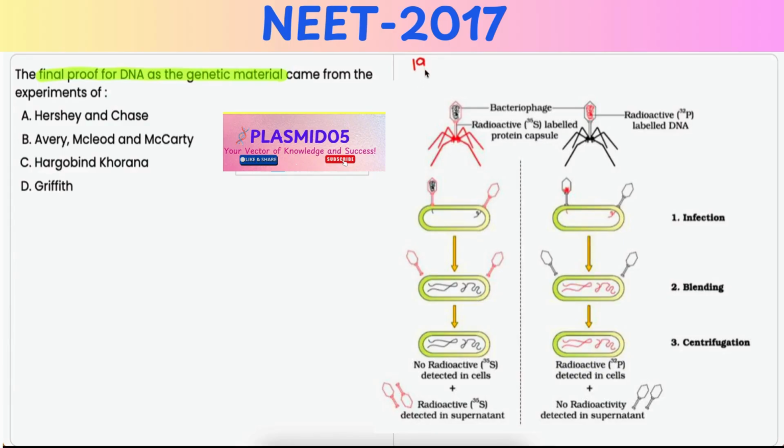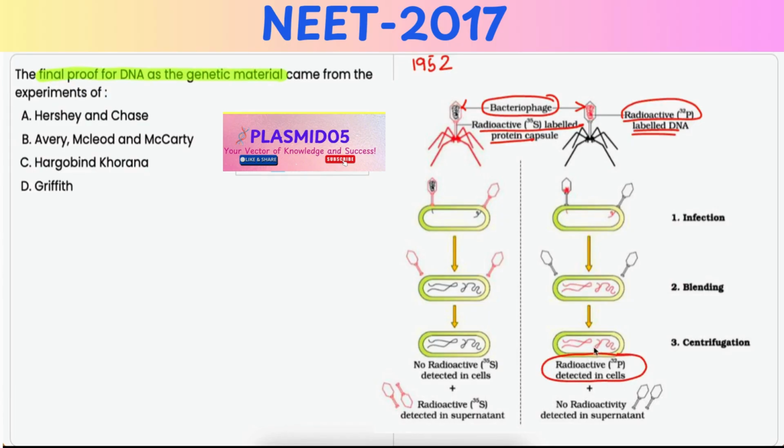They used bacteriophages, that is, viruses that infect bacteria, and labeled them with radioactive isotopes of phosphorus and sulfur, P32 for DNA and S35 for protein, to demonstrate that it was the DNA of the virus and not the protein that was injected into the bacterial cell and carried the genetic information.